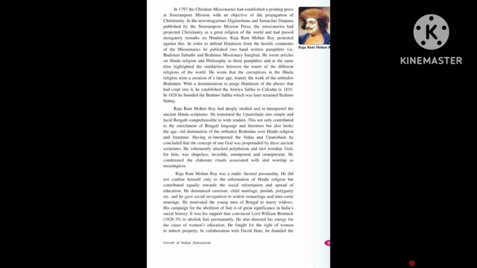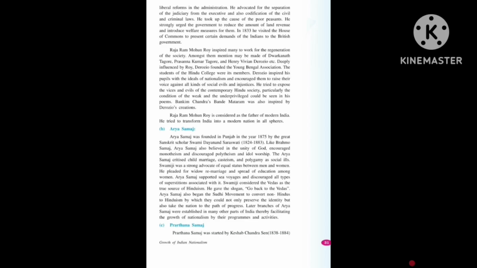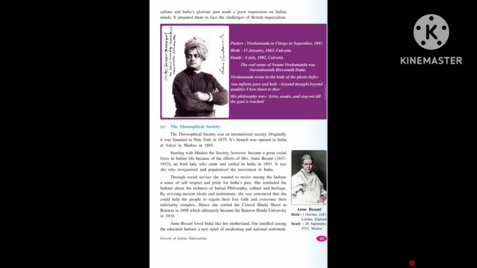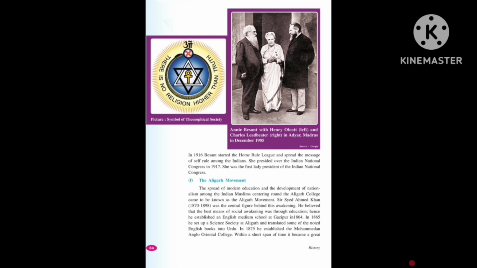We are also going to discuss the Arya Samaj, Prarthana Samaj, Ramakrishna Mission, Theosophical Society, and Aligarh movement. These are some of the most important movements that grew up during that time, which led to Indian nationalism.